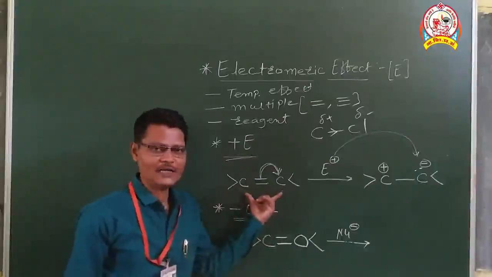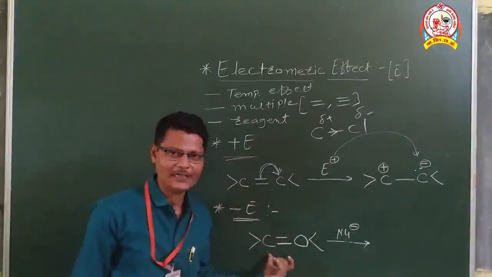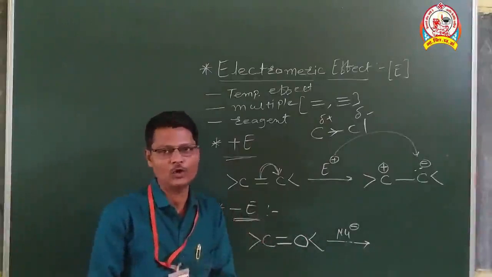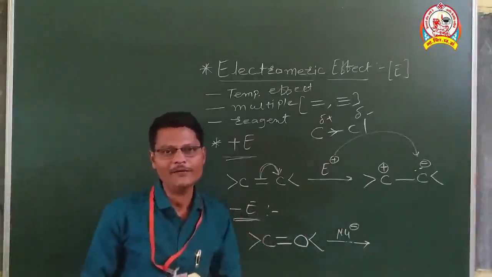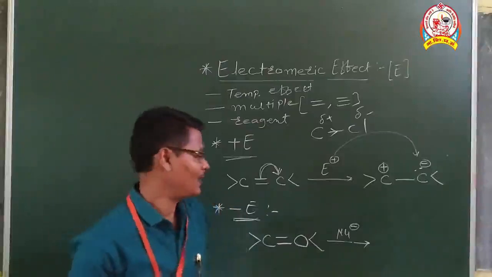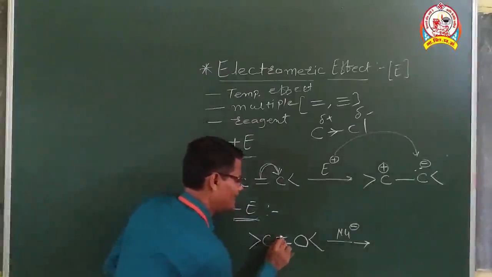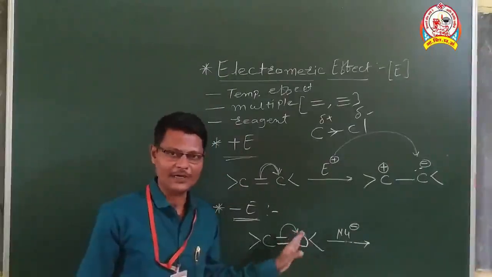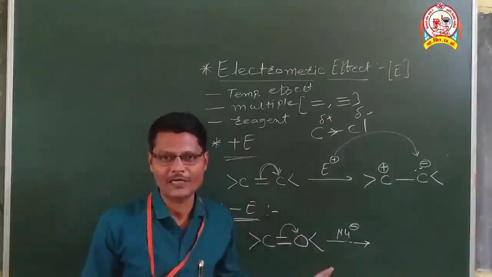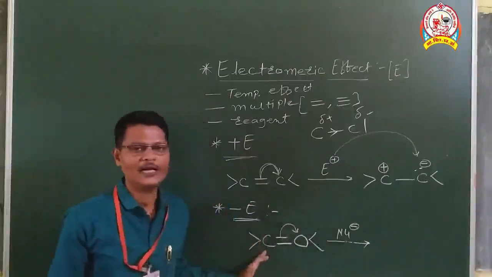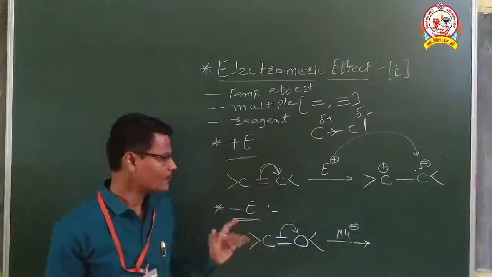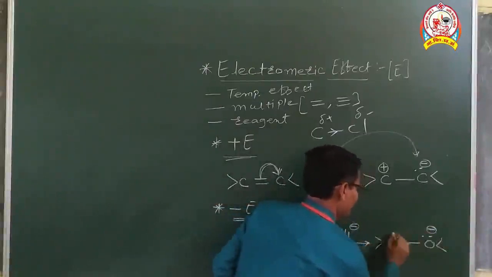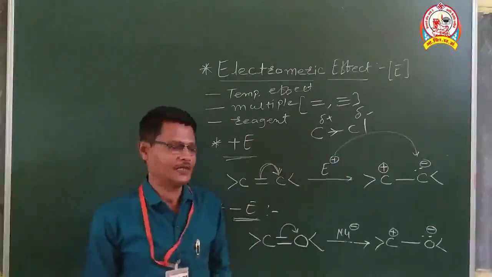Now here, both atoms are not the same: one atom is carbon, another atom is oxygen. If you compare the electronegativities of these two, you will find that the electronegativity of oxygen is more than that of the carbon atom. That's why this pi electron pair gets migrated towards the oxygen atom. The oxygen atom becomes an electron rich center and acquires complete negative charge. On the contrary, this carbon atom acquires complete positive charge. So we will get the structure for that. It will be like this. This will be the situation.